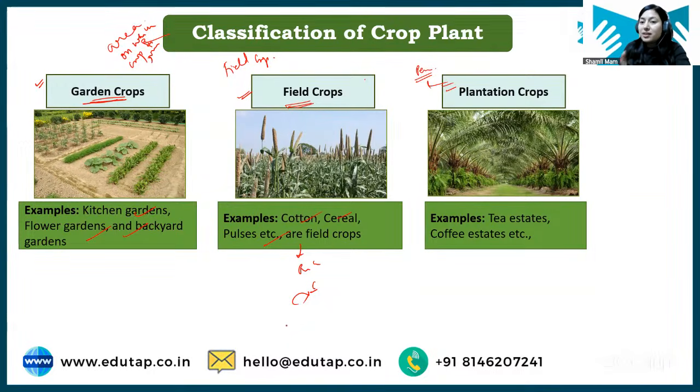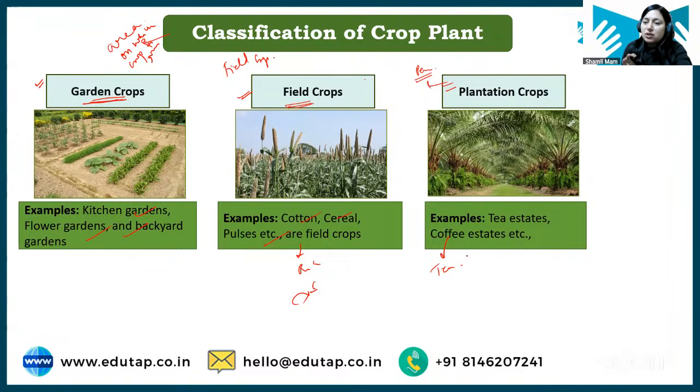So resowing is required. But once the plantation crops are established, like you might have seen a tea garden, right? Once the tea garden is established, you do not need to replant the tea crop, right? What you need to do once this garden is established, you just need to pluck the produce, that is the tea leaves from that garden, right?